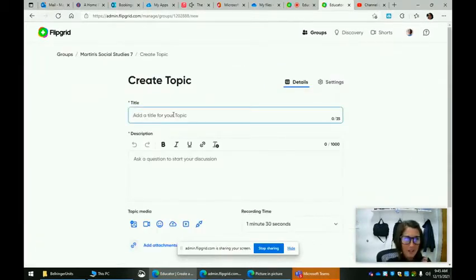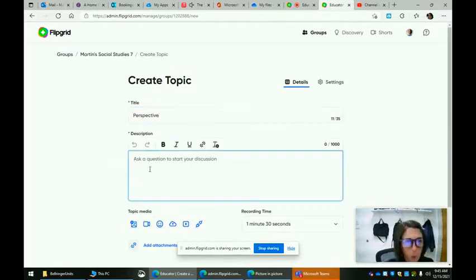We're going to add our topic, and we're going to ask a question. Okay, we're talking about perspective today. My question: what do you know about the story of the three little pigs?